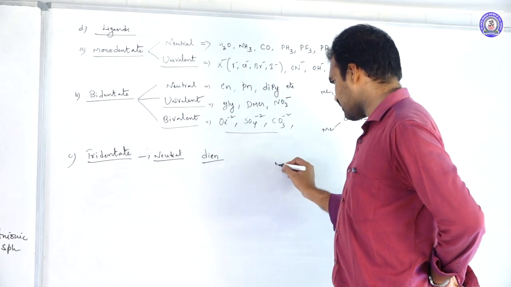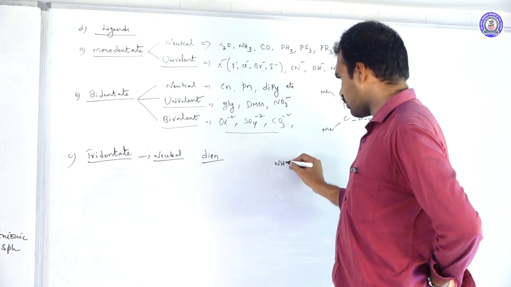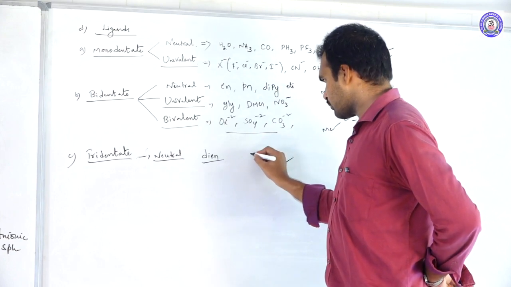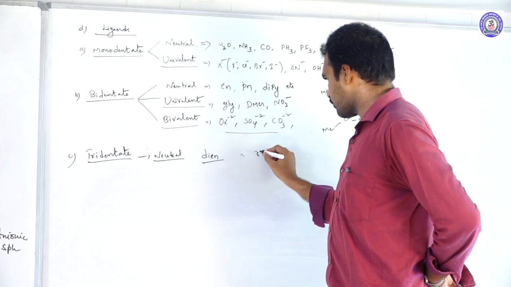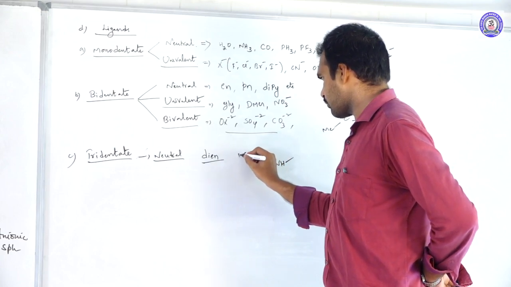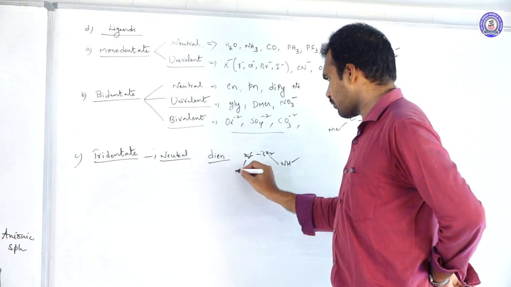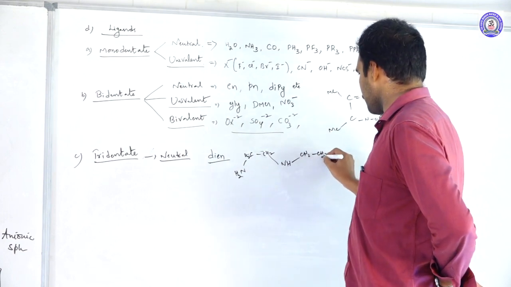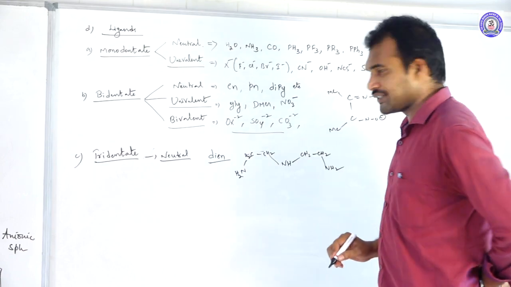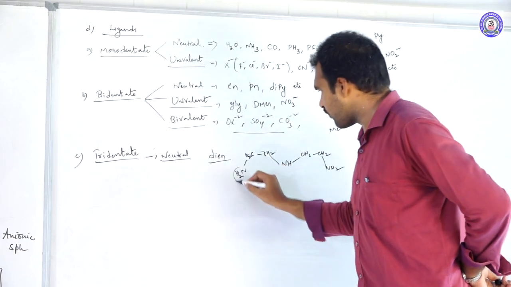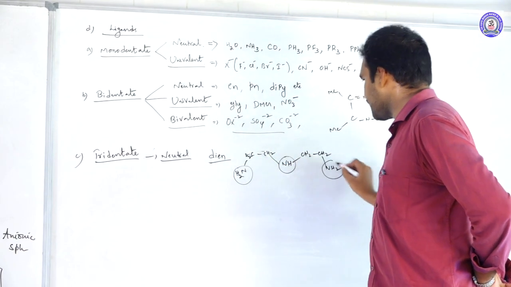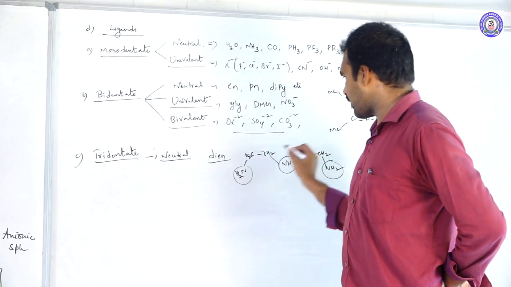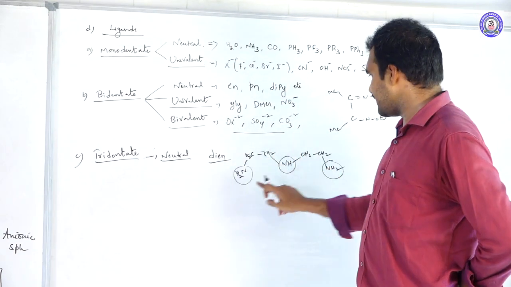In the structure, see how many amino groups there are: 1, 2, 3. And how many ethylene groups? 1 and 2. So diethylene triamine.